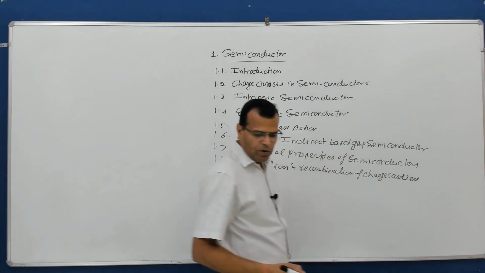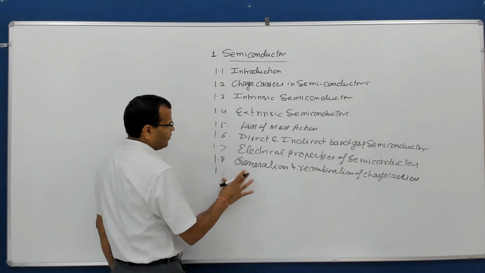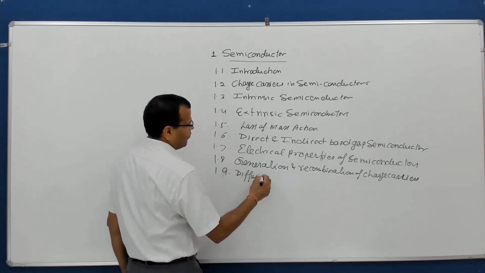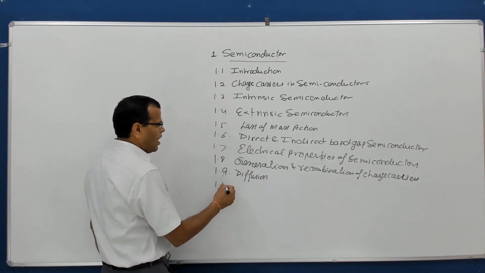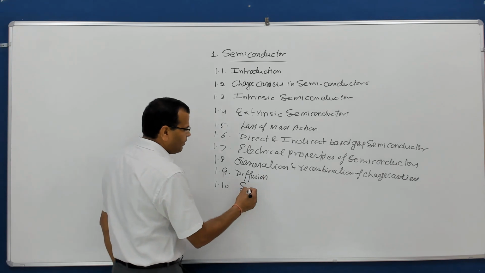Then next topic we'll be talking about is diffusion. After diffusion, we will talk about the Einstein relationship.